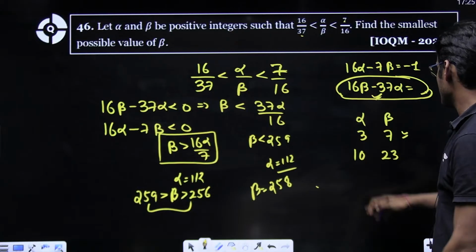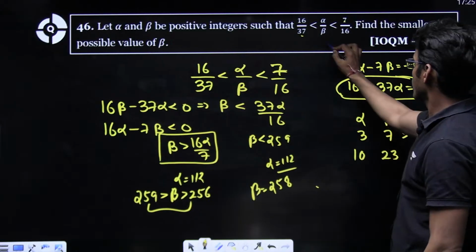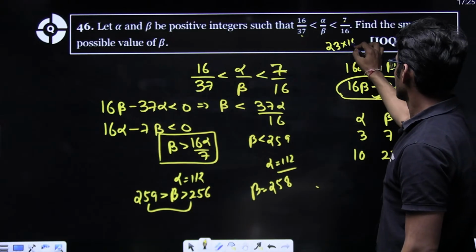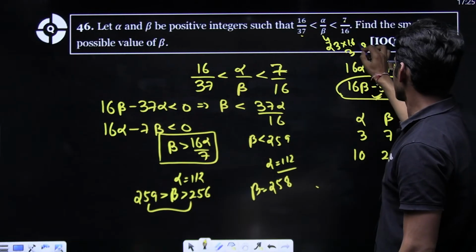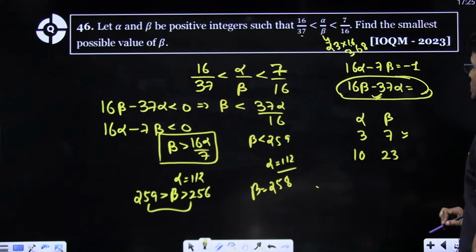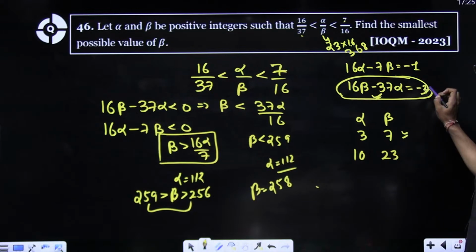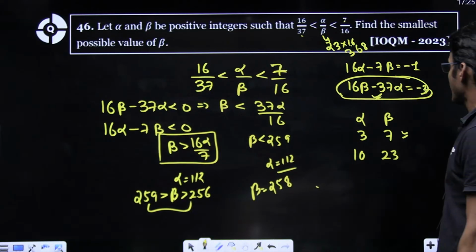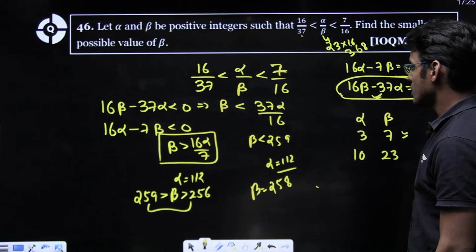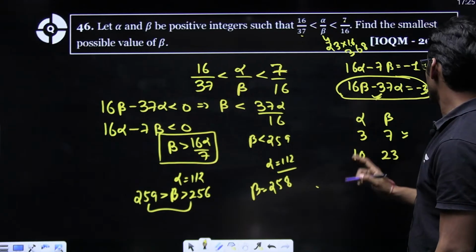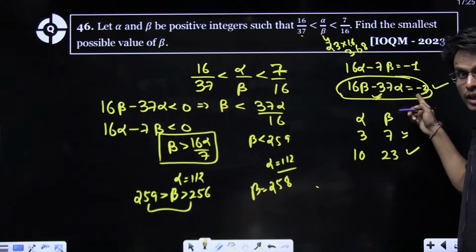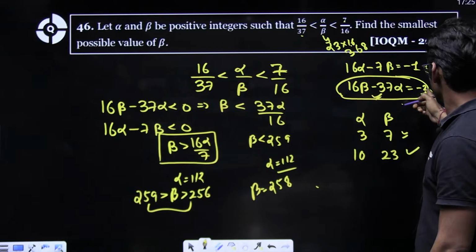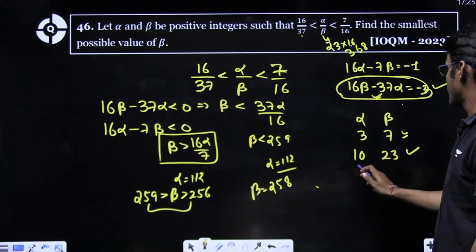Now, if I see here, 23 times 16, what is 23 times 16? 368. Now the difference is minus 2 here, right? I want it to be negative. My 16 beta minus 37 alpha should be negative. So this is acceptable. So if I somehow get minus 1 here, that will be my answer.